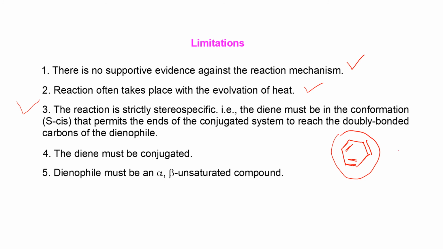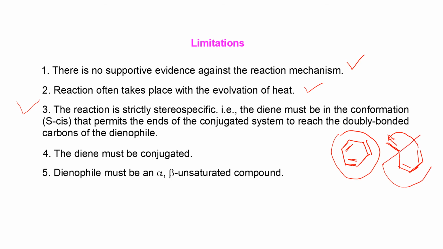If the conjugated diene is in trans configuration, in that case cyclization will not occur. On one side, this carbon can form a bond with this carbon, but the position of this carbon is opposite to that carbon. That's why this carbon cannot form a bond with this carbon. In that case, cycloaddition will not occur.